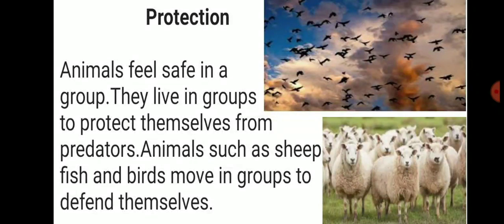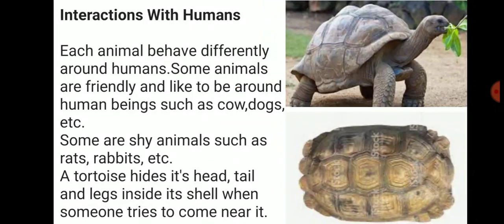Protection. Animals feel safe in a group. They live in groups to protect themselves from predators. Animals such as sheep, fish, and birds move in groups to defend themselves. Birds, sheep, goat, buffalo, they always move in groups and they think that if they walk in a group then they will be safe.